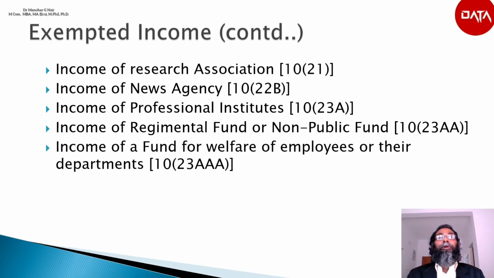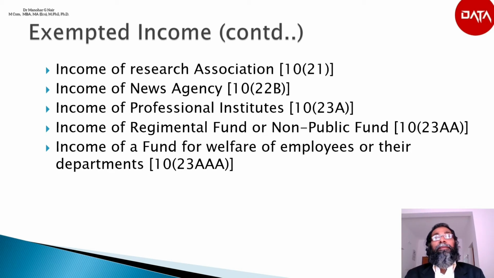Similarly, income of a fund for the welfare of the employees or their dependents. As per section 10(23AAA), income of a notified fund established for the welfare of the employees or their dependents, if such employees are also members of this fund, shall be exempt if the following conditions are satisfied.